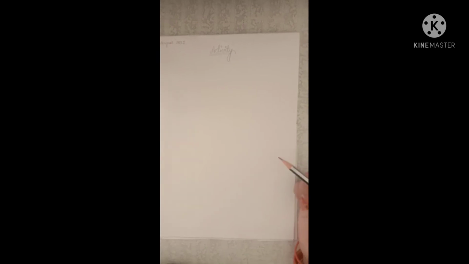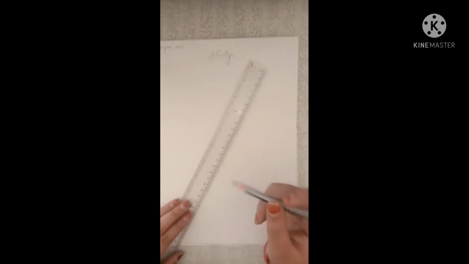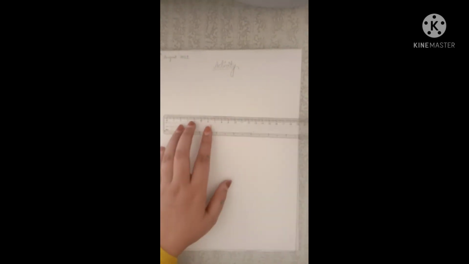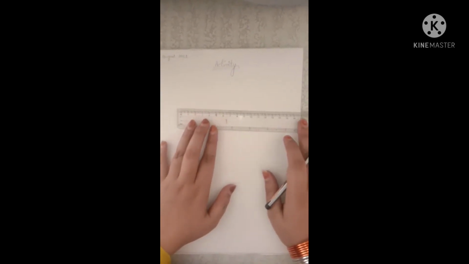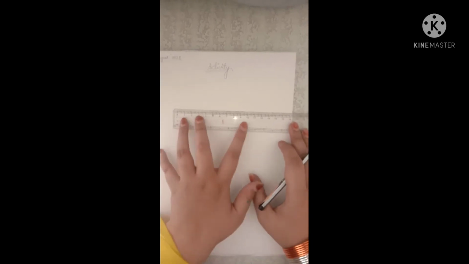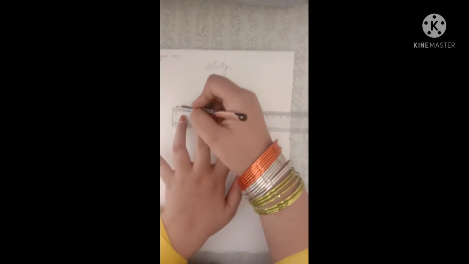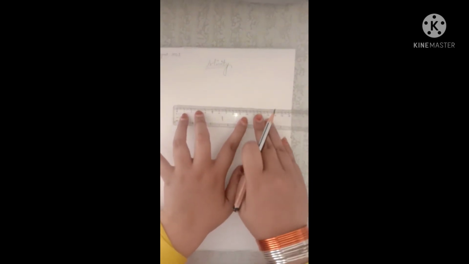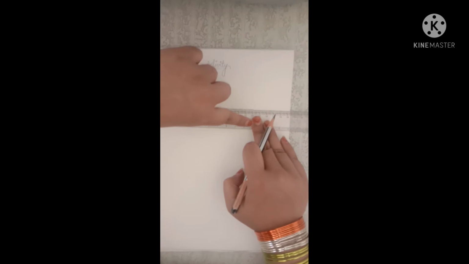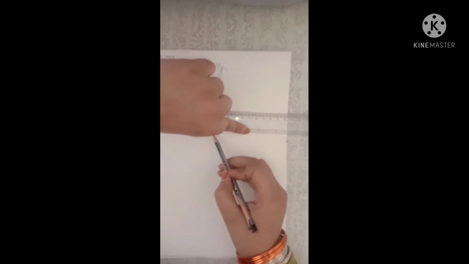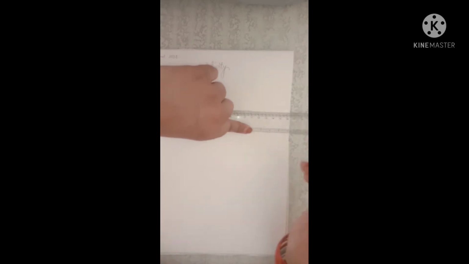For that we need a ruler and a pencil. Now keep your ruler here like this, and we will draw one sleeping line. Keep your pencil here and make one sleeping line like this. Okay, now we will make one more sleeping line here like this.